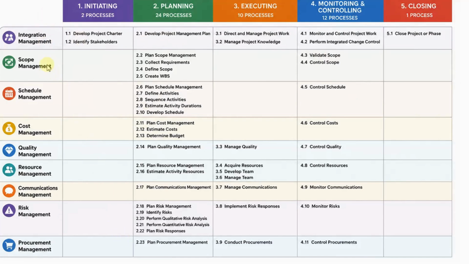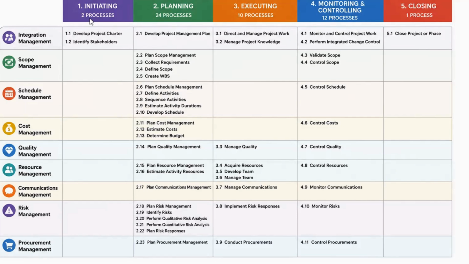So there are scope management, schedule management, cost management, quality management, resource management, communication management, risk management, procurement management. In the initiation process, we have to develop a project charter and identify the stakeholders. For each thing, we have tools, inputs, outputs, and everything. I'll tell you which course you can see at the end of the video. Just you have to see the foundations, what is going to happen.